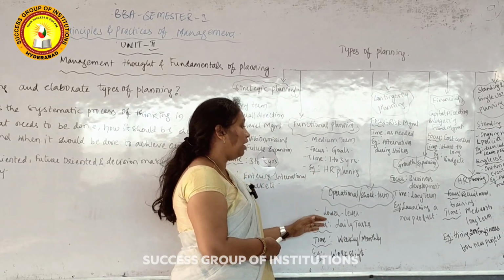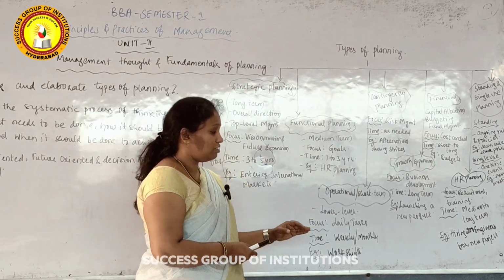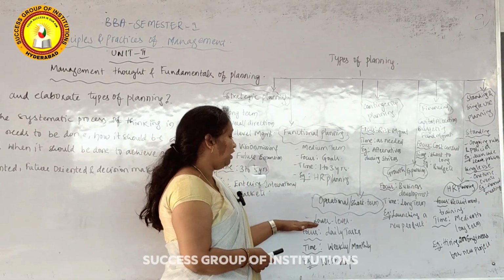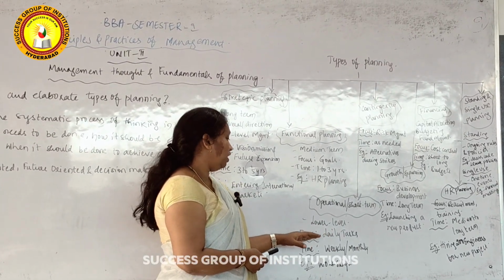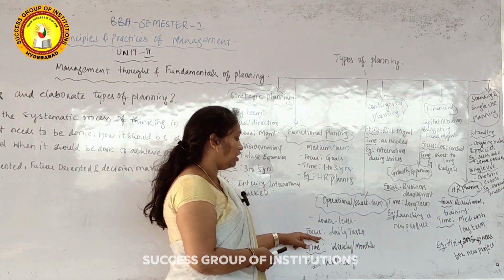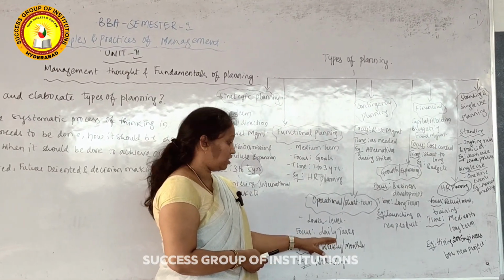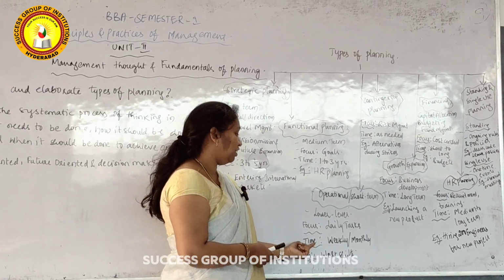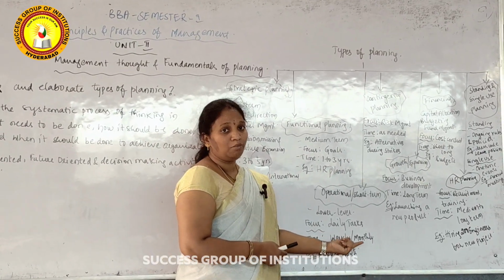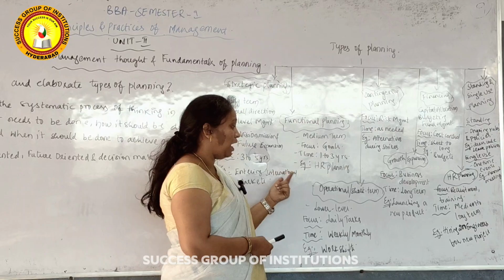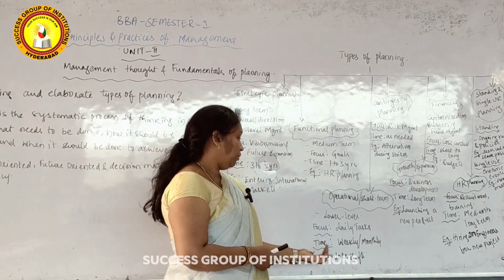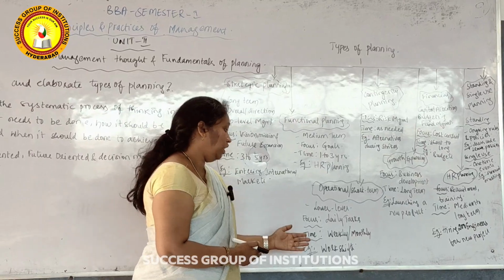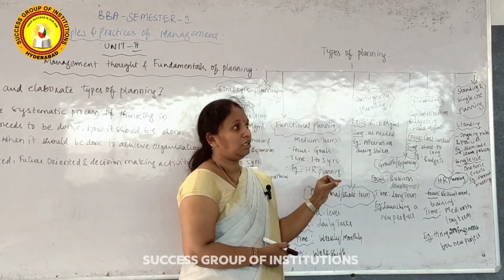Next one is operational planning or short-term planning. This is related to the day-to-day operations of the organization, and it is generally done by lower level management. Here the focus is on daily tasks, everyday tasks, what are the things to be done by the employees, and the time period is weekly or monthly. This planning should be done weekly or monthly. The next example is changing the work shifts of the employees, which is an example for operational or short-term planning.